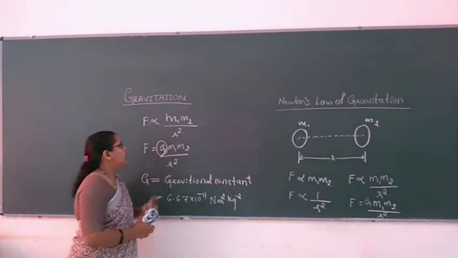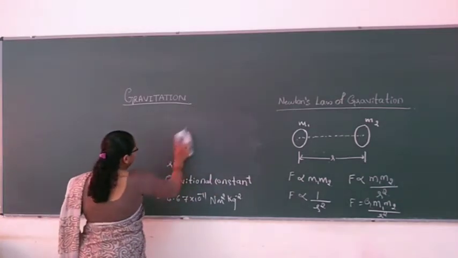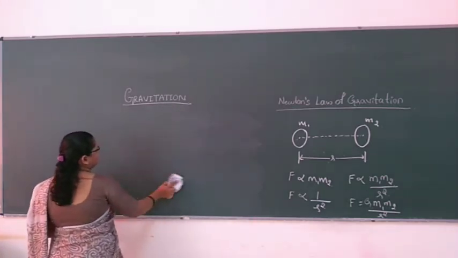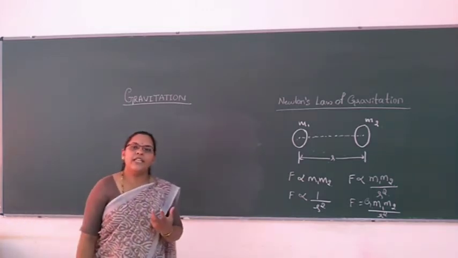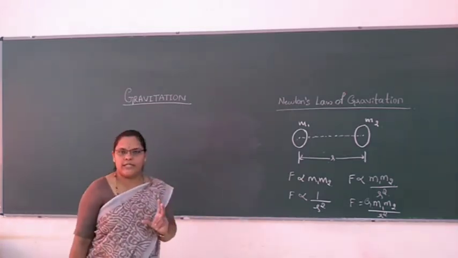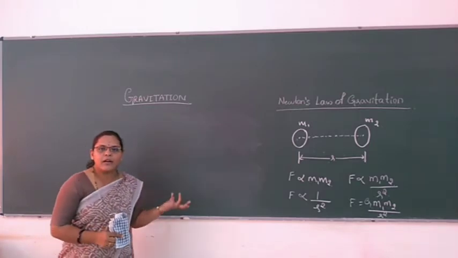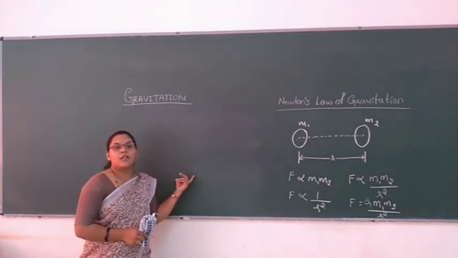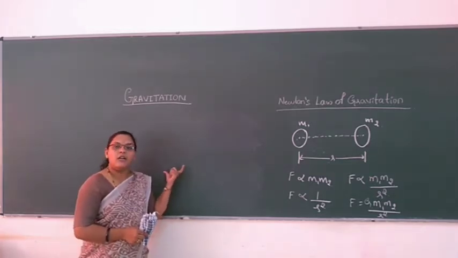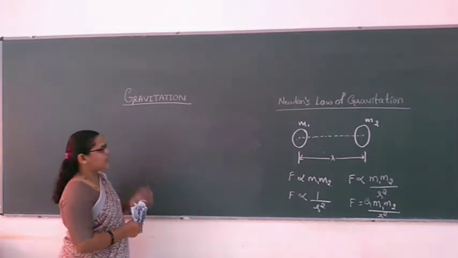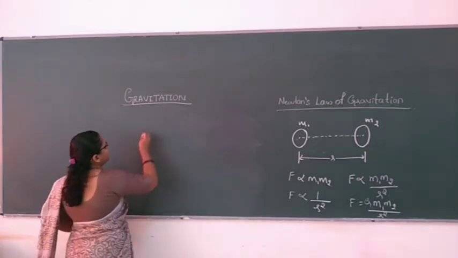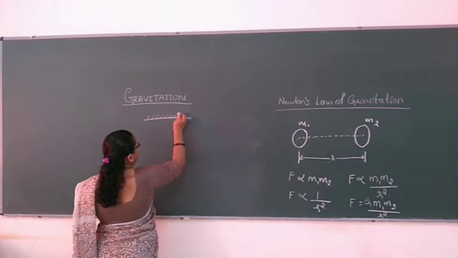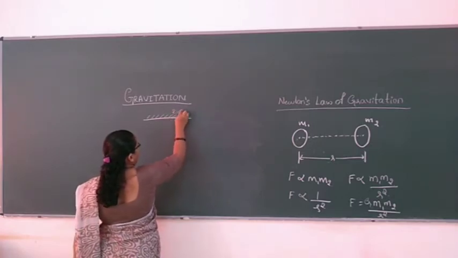We will take one experimental idea. For the experimental setup, we need two bodies: one a big sphere, another a smaller sphere. And we need a rigid support to suspend them from, along with a bar. Now I will draw the diagram here. So we need a rigid support, a rigid body.